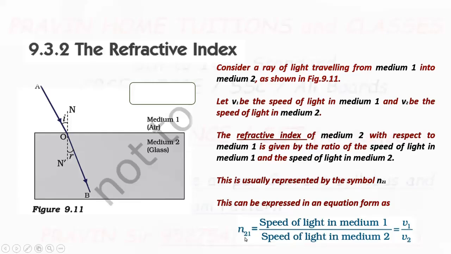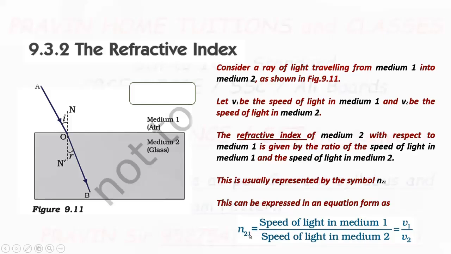So N21: see the medium for which we are calculating refractive index, that you write first, and here you write the speed of light in that medium in the denominator place.